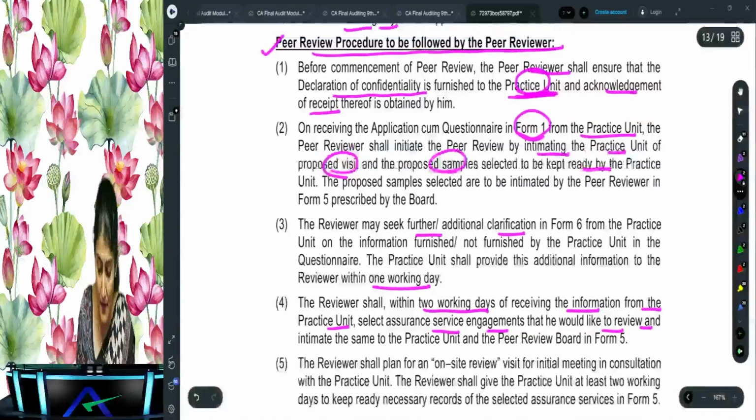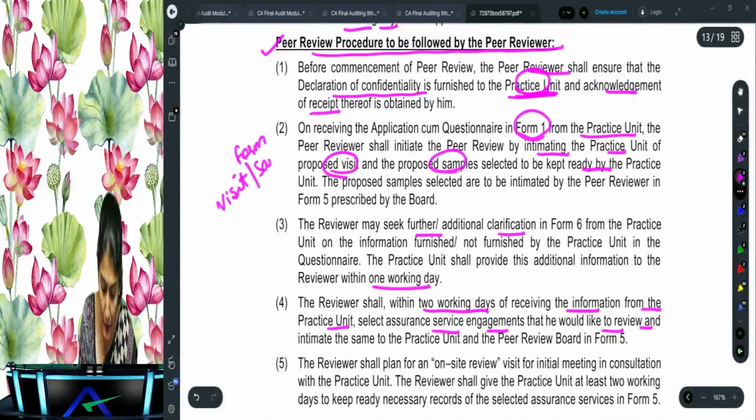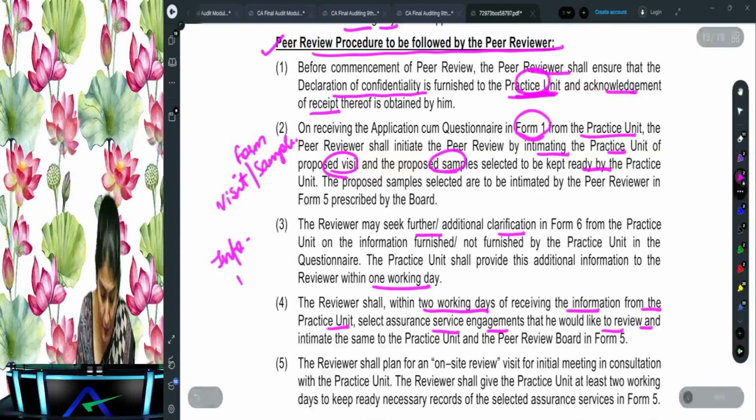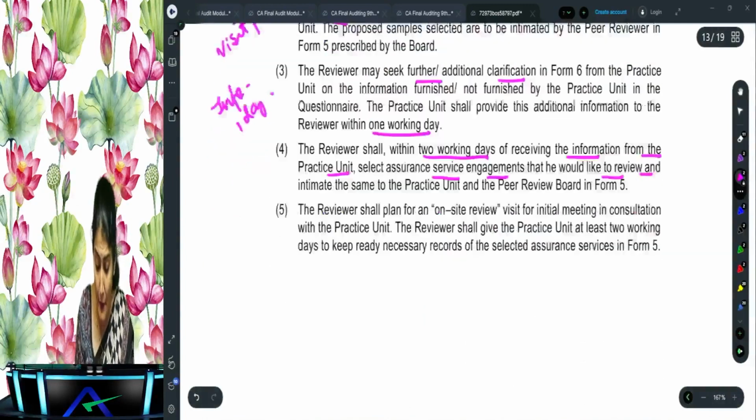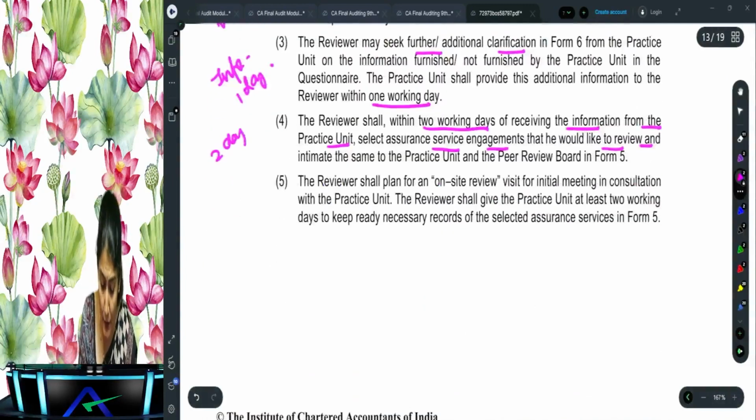Right, so what does it say over here? Once they receive the form 1, they need to decide on the visit, when they are going to visit, and also decide on the samples. They can also ask for additional information. The practice unit has to provide this information within 1 day. Then what does it say? Within 2 days of receiving the information, the reviewer will select the assurance engagement which he would like to review.